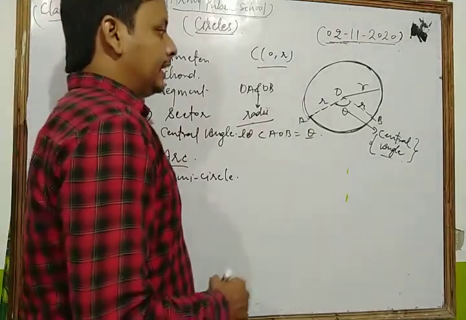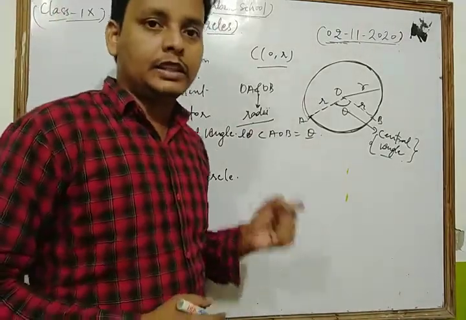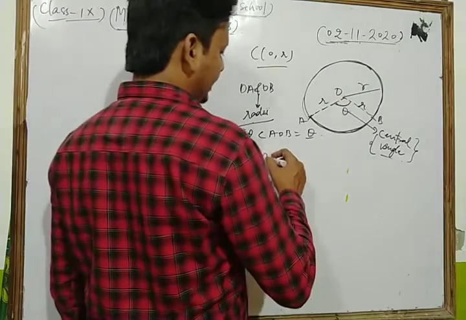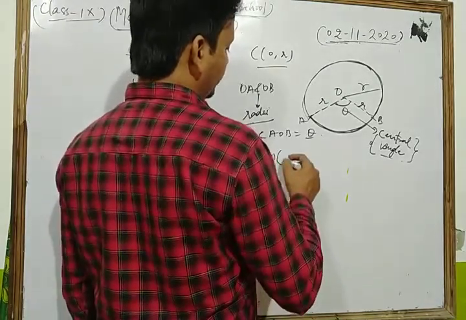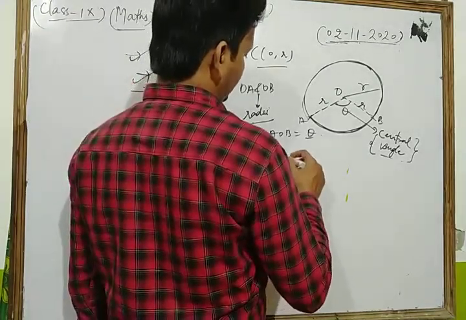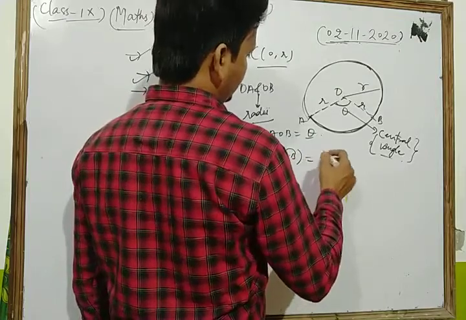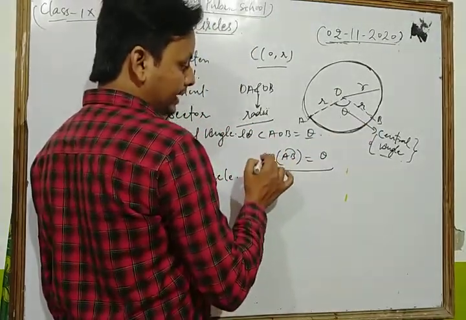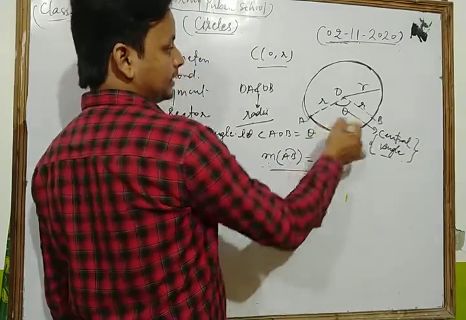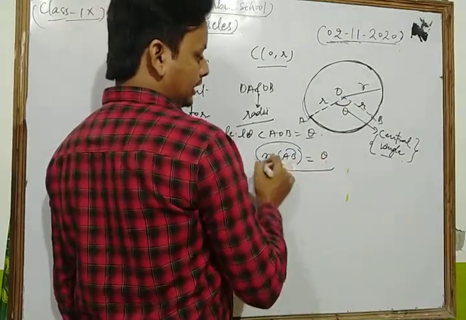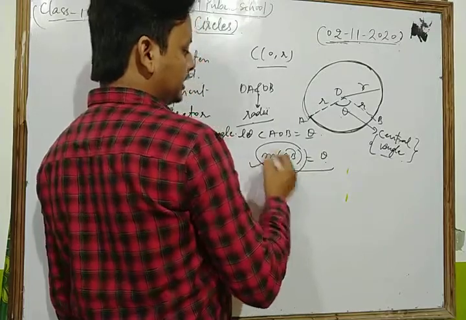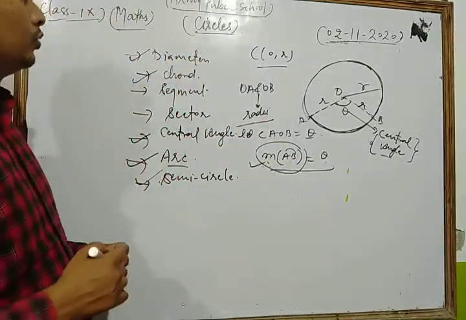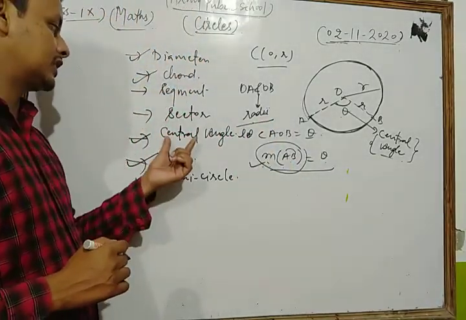One important thing is how the central angle is represented. If the angle measured by an arc AB is equal to theta, it means the angle measured by arc AB at the center of the circle is theta. So any central angle is represented in this way. Now we have cleared the concept of central angle.